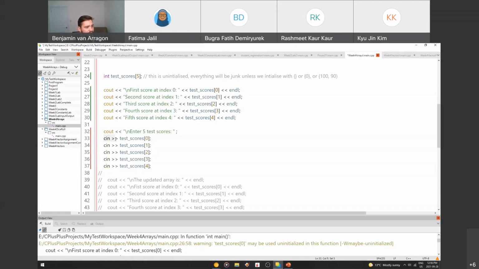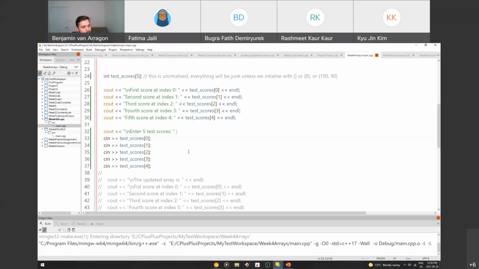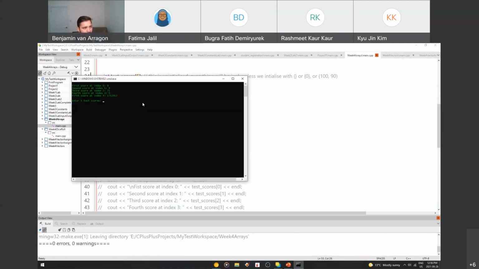And then using the cin and the insertion operator, we're going to set the scores at the indexes 0, 1, 2, 3, and 4. So if we run this, actually, it's asking for the 5 scores. So I'll do 10, 20, 30, 40, and 50.